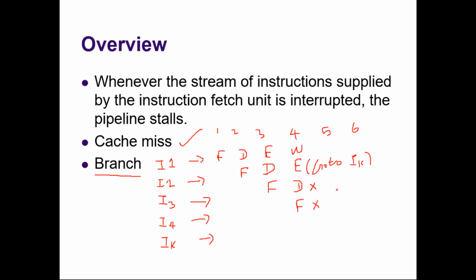Instruction K will be fetched during the 5th clock cycle, because only at the end of the 4th clock cycle does the processor know that control should be transferred to instruction K. So now instruction K will be fetched during this clock cycle, then decoded, then executed, and then written. During the 7th clock cycle it will be executed, and during the 8th clock cycle it is written. Now if you see, the processor is stalled by how many clock cycles?